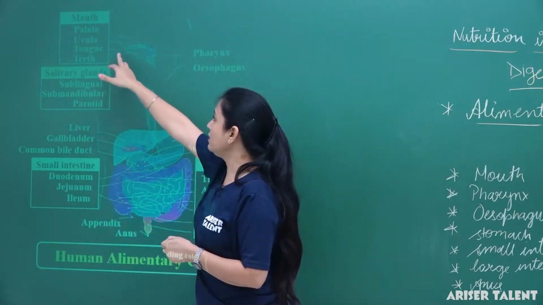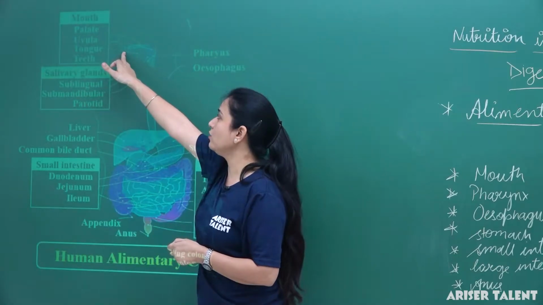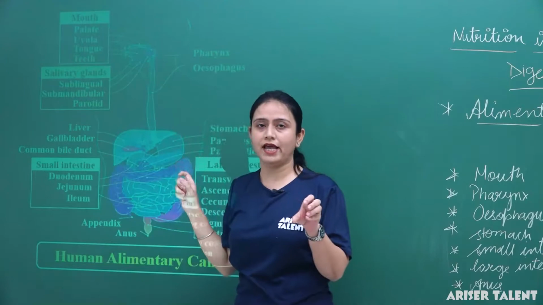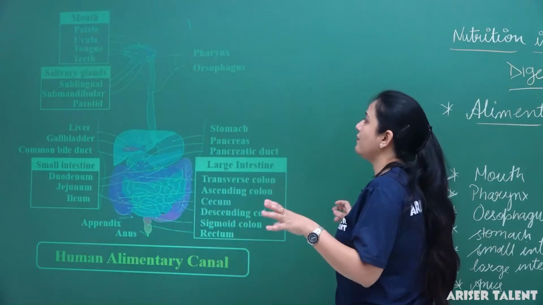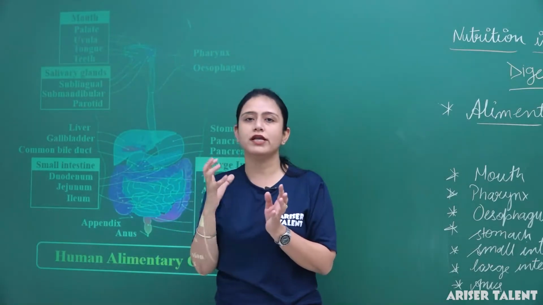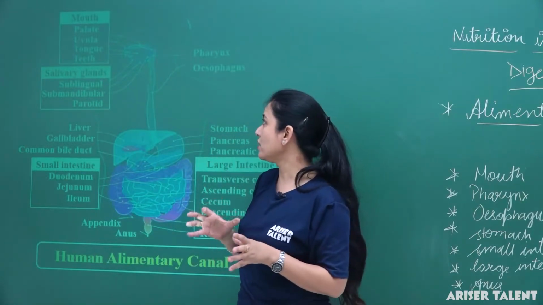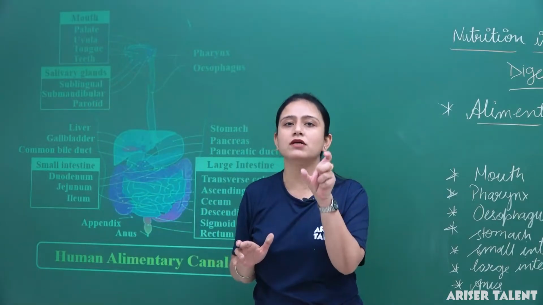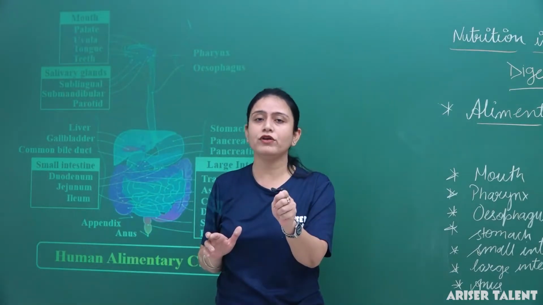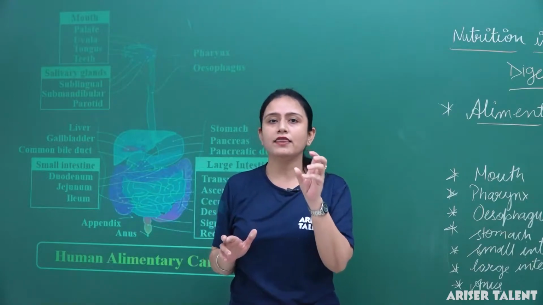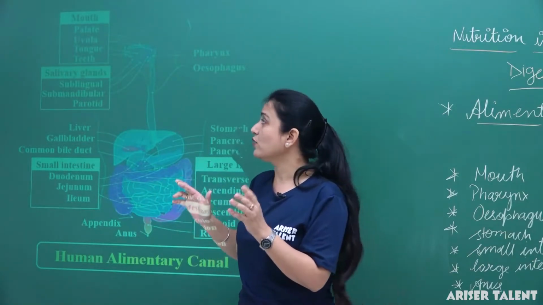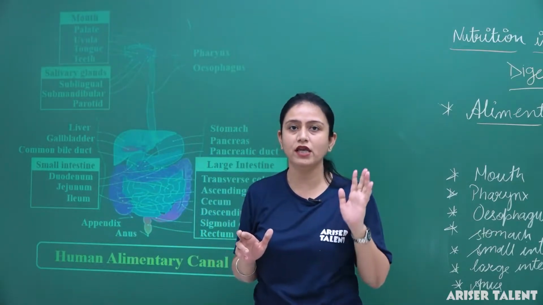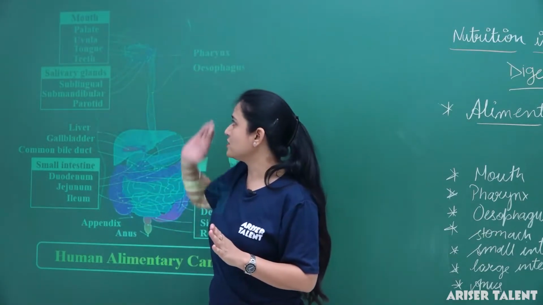Okay, when the food enters the mouth, generally this mouth contains a buccal cavity. What is that buccal cavity? Buccal cavity is a pouch-like structure. It is a muscular structure which contains different types of teeth, as well as a long muscular structure that is movable inside the buccal cavity, and this part is known as the tongue, and this tongue has taste buds on the upper surface of the tongue.